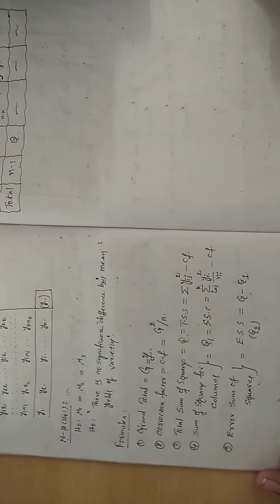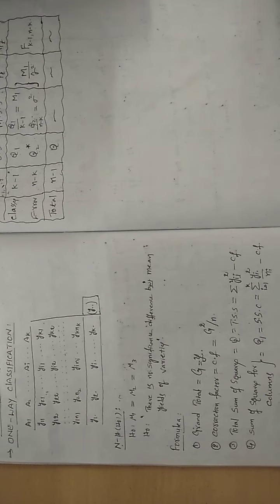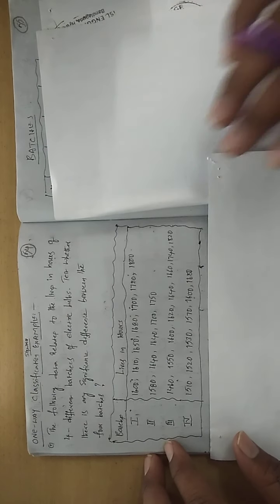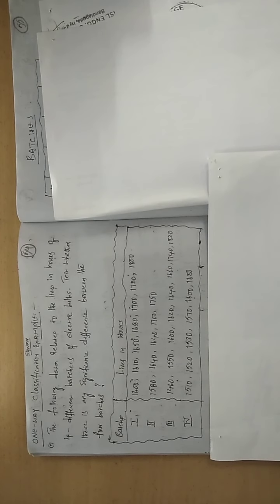Okay. Now we go for one model problem for one-way classification. Check this problem. The following data relates to the lives in hours of 4 different batches of electric bulbs. Test whether there is any significant difference between the 4 batches.